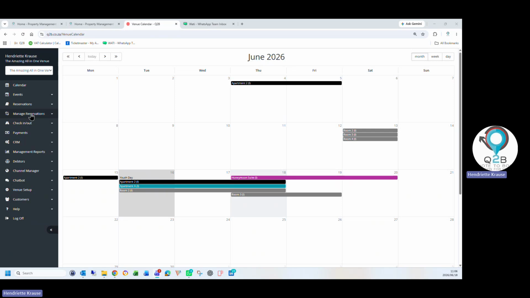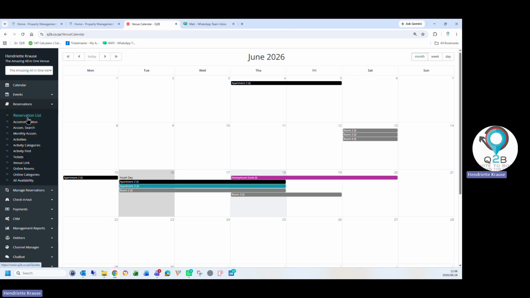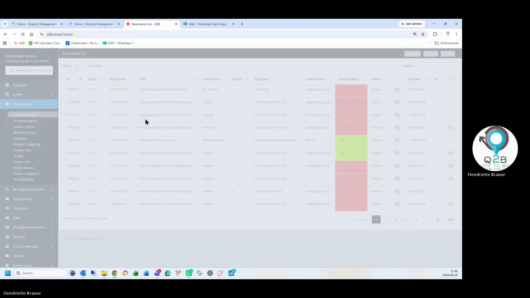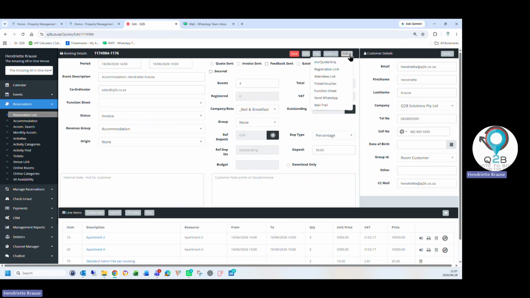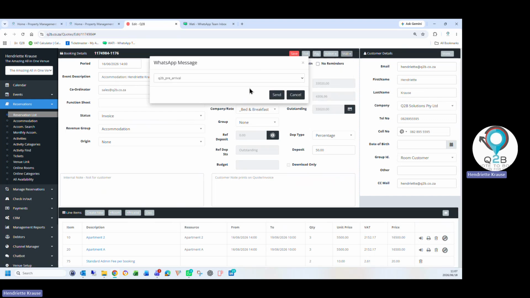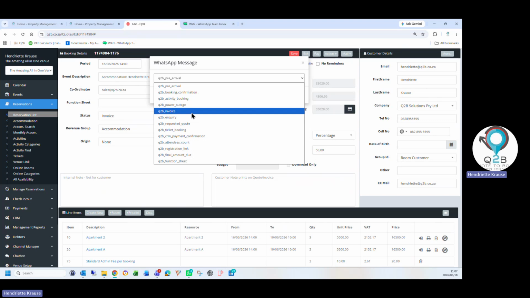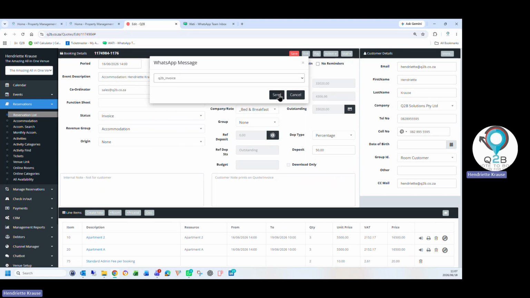Good day. Just a quick review on where you can apply the WhatsApp integration to your Q2B system. In a reservation, you can communicate with a customer via WhatsApp. So where you used to send an invoice or mail, you can now select WhatsApp and send the invoice directly to the client via WhatsApp. It will send a message and also attach the invoice to the message.